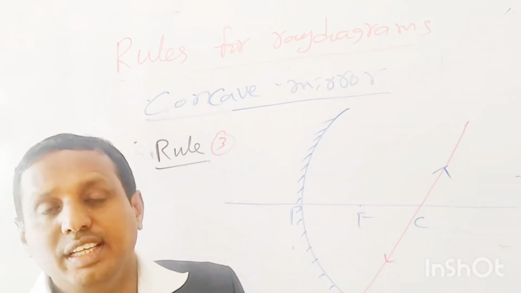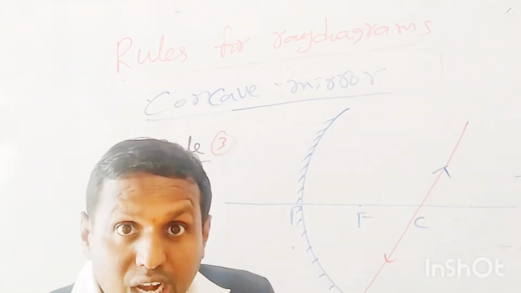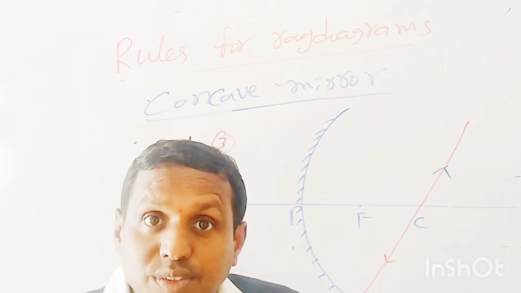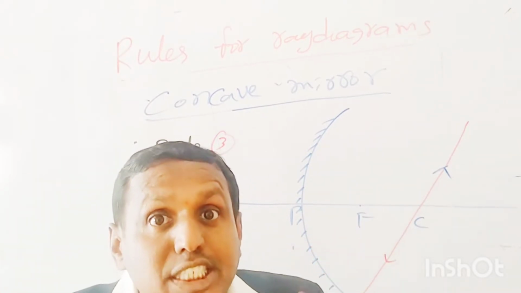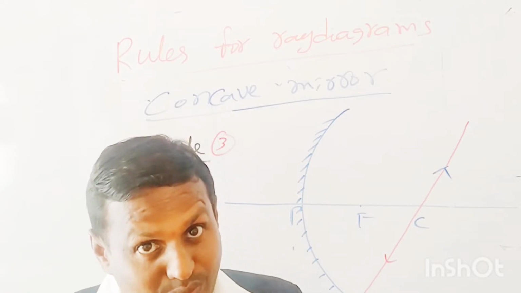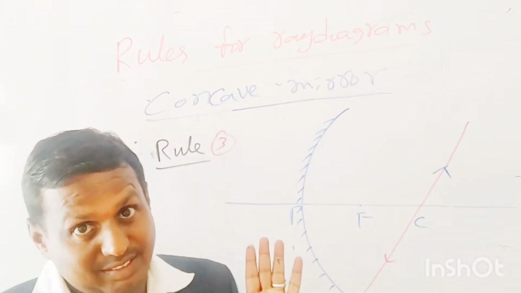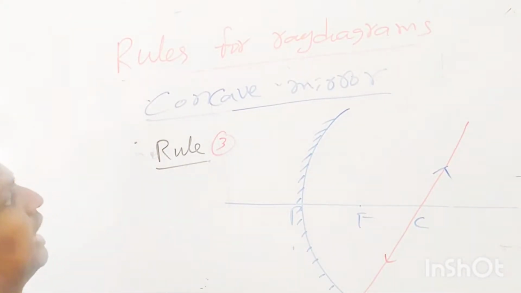These are the rules for ray diagrams. These rules are very, very important when we discuss cases of concave mirror. So be careful. Practice. So next, now rules for ray diagrams.